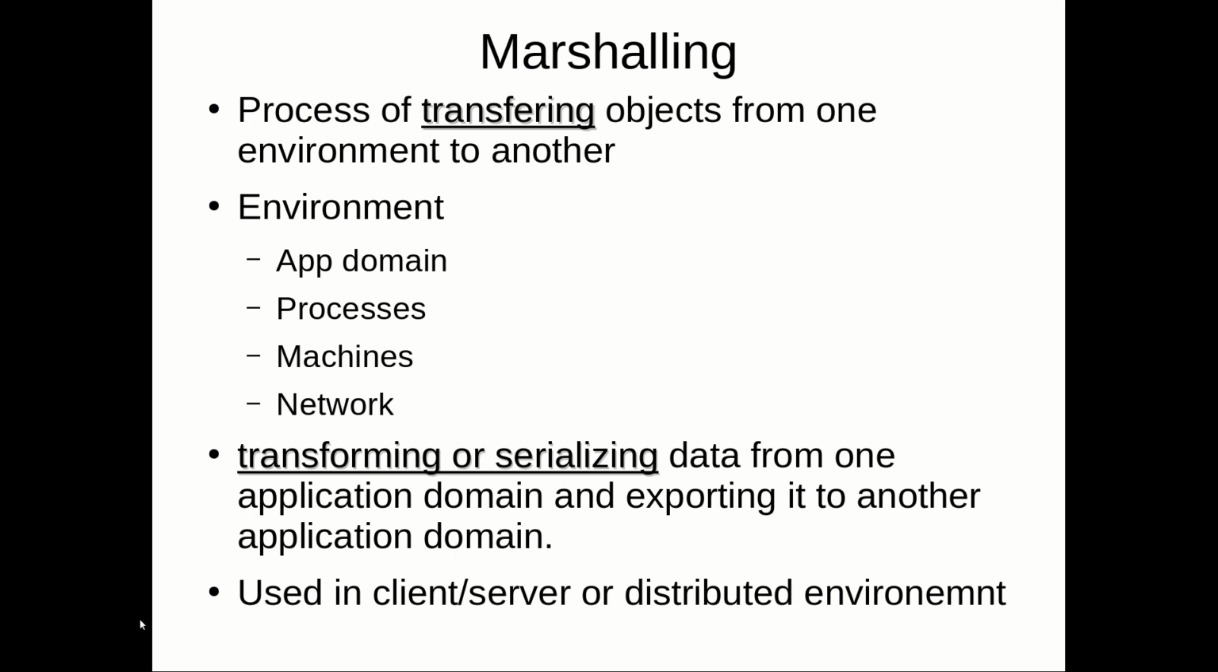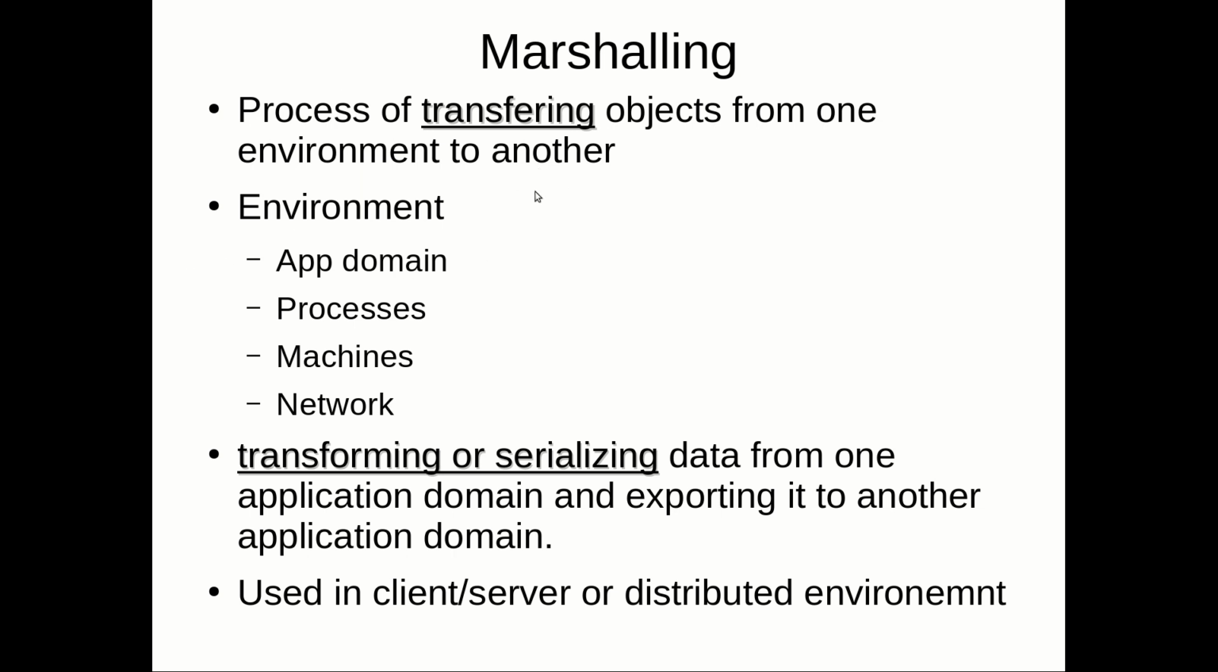Okay. So today we are going to talk about marshalling in the .NET environment. Marshalling is nothing but transferring an object from one environment to another environment. You want to transfer an object from a client machine to a server machine, or you have two different servers running and you want to transfer an object from one server to another server, then we call that process marshalling.